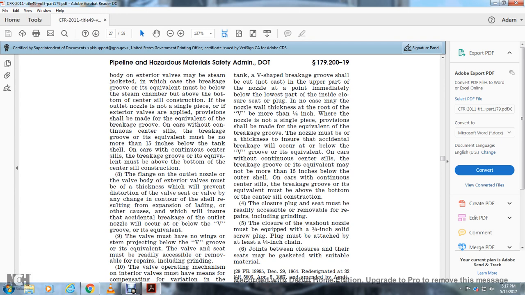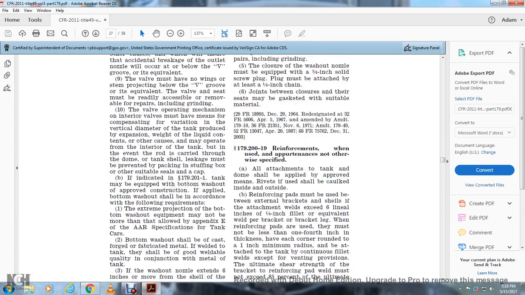The breakage groove and its equivalent may be not more than 15 inches below the outer shell on cars with a continuous center sill. The breakage groove or its equivalent must be above the bottom of the center sill construction. Closure plug and seat must be readily accessible and removable for repairs, including grinding. The closures of the washout nozzles must be equipped with 3/4 inch solid screw plugs, and the plugs must be attached by at least 1/4 inch chain. Joints between the closure and their seats may be gasketed with suitable material.